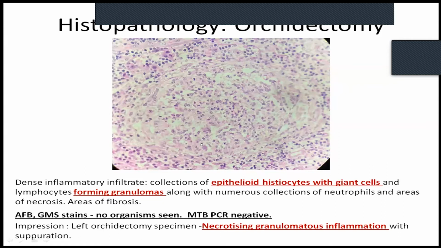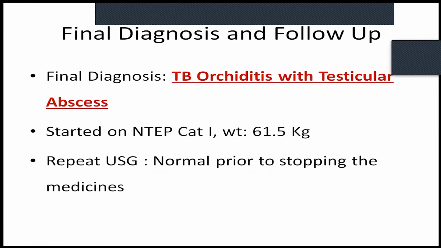Unfortunately, in this patient, the culture for AFB as well as GeneXpert was not sent. So we had to go ahead with MTB PCR, which was found to be negative, and the stains on this slide for AFB and GMS were negative. However, with this much of granuloma and the clinical findings suggestive of tuberculosis, the patient was clinically as well as histopathologically diagnosed as TB orchitis and testicular abscess. He was started on category 1 and he improved with that.